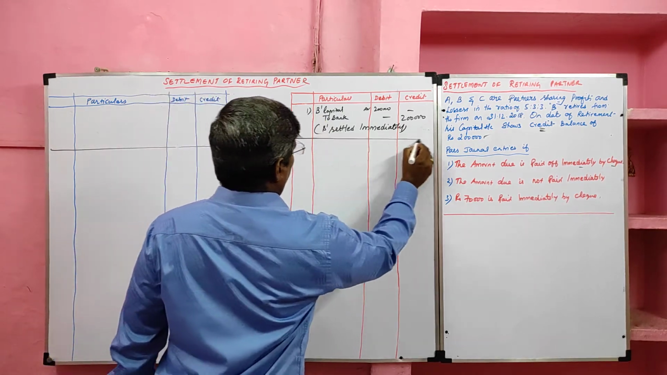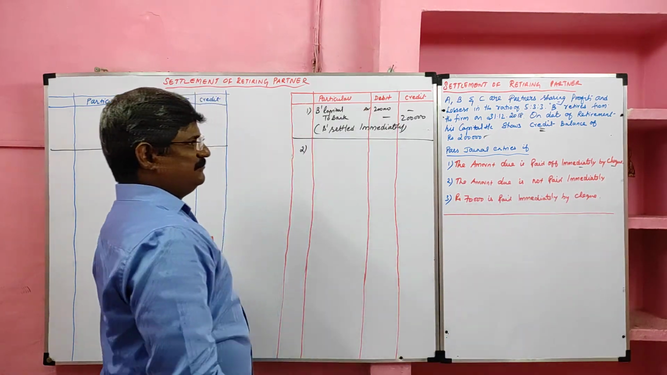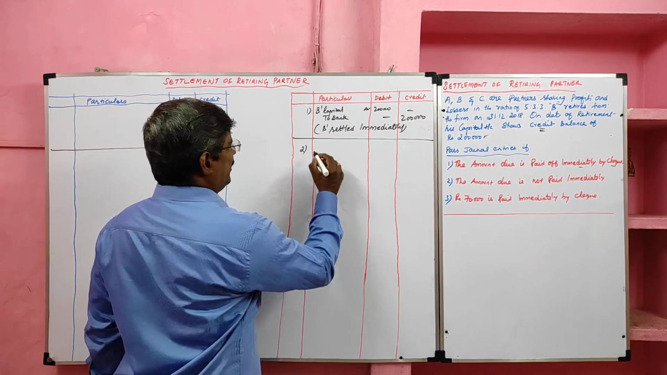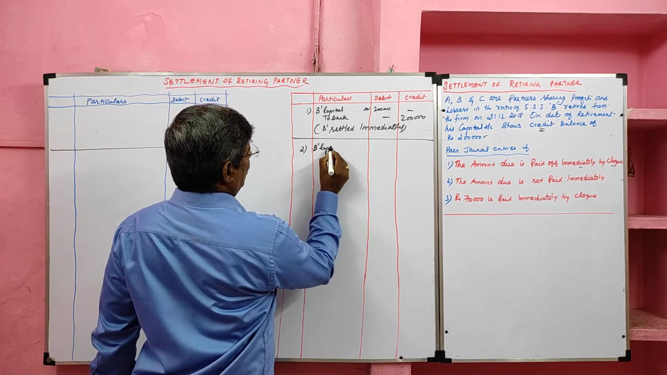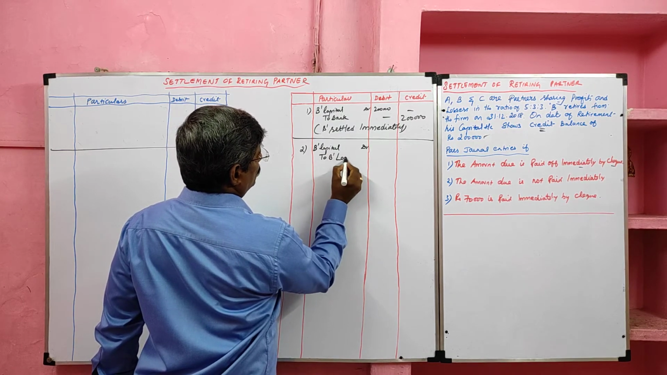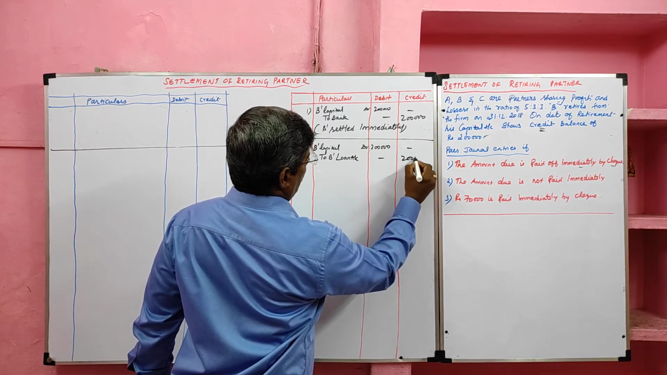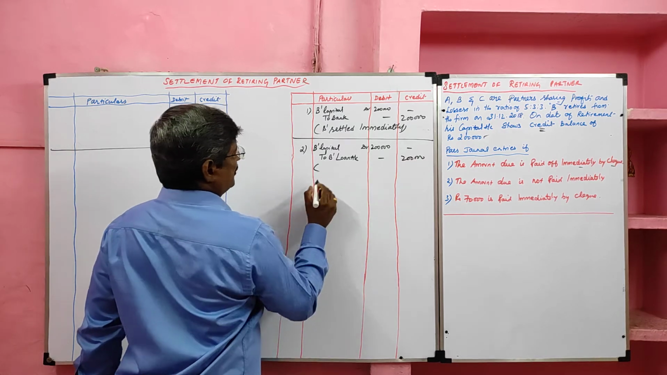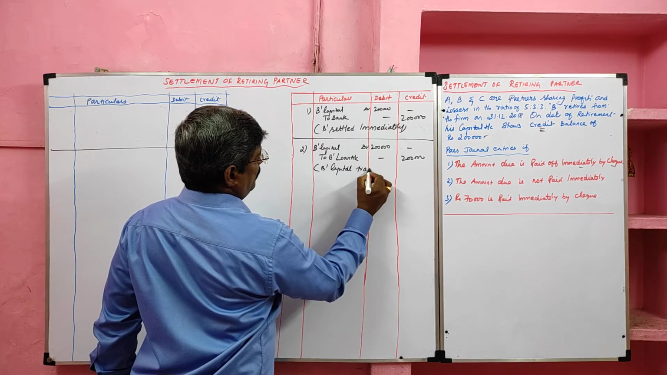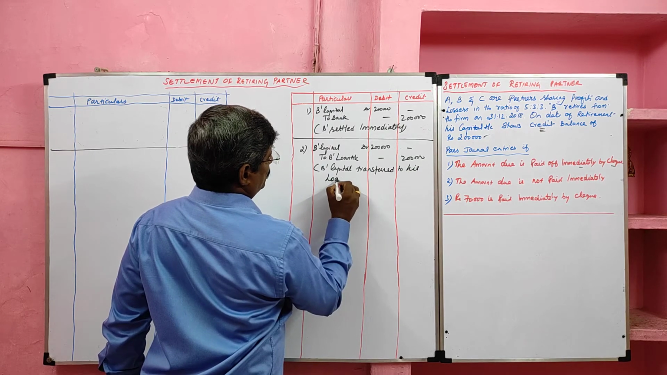Situation 1. Then situation 2. The amount due is not paid immediately. Now we should transfer his capital to his loan account. So the entry is B capital account debtor to B's loan account. The total value should be transferred to his loan account. Narration: B capital transferred to his loan account.